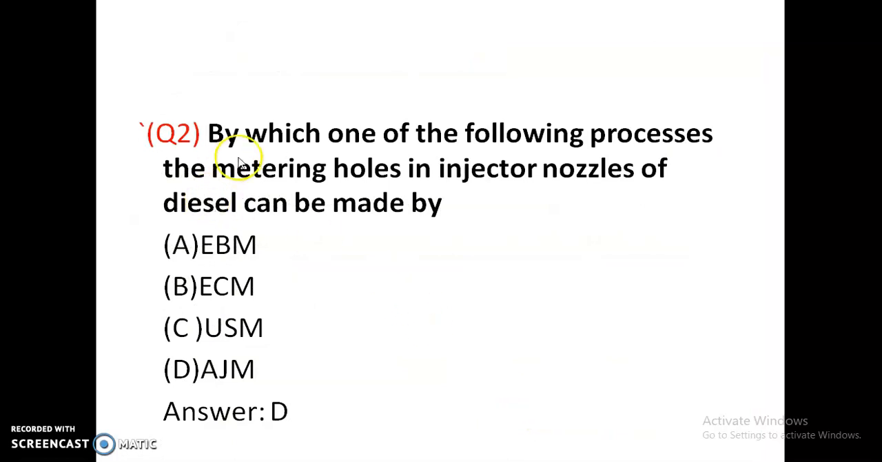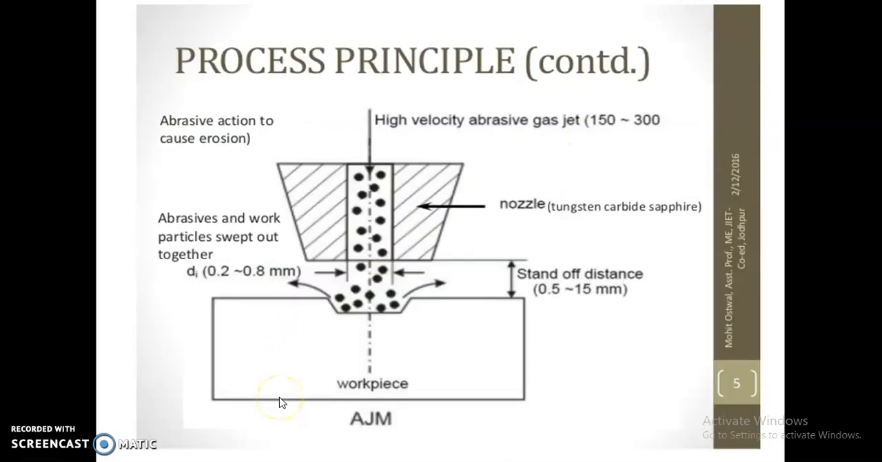By which one of the following processes can the metering holes in injector nozzles of diesel engines be made? Electron beam machining, electrochemical machining, ultrasonic machining, abrasive jet machining. In a diesel engine, injector nozzle holes are made by the abrasive jet machining process. Option D is correct.